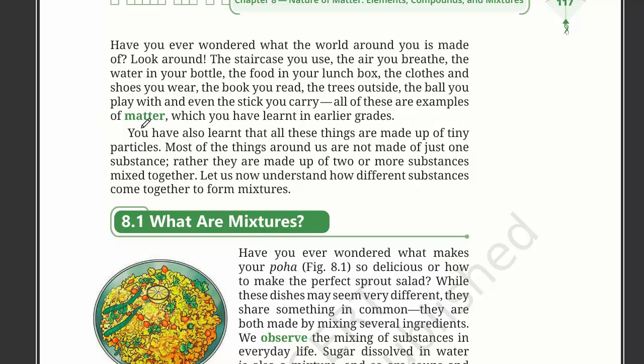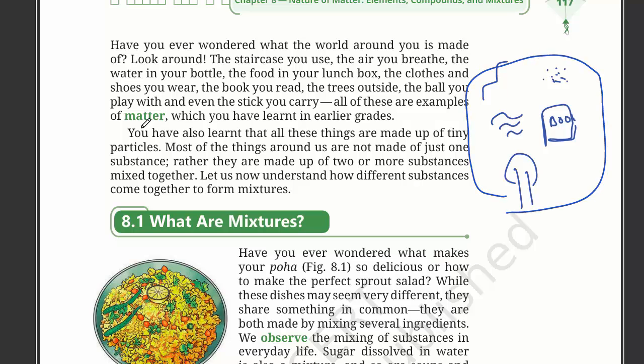So the staircase, the air, these are air particles, water, books, trees, all of them are made of matter.